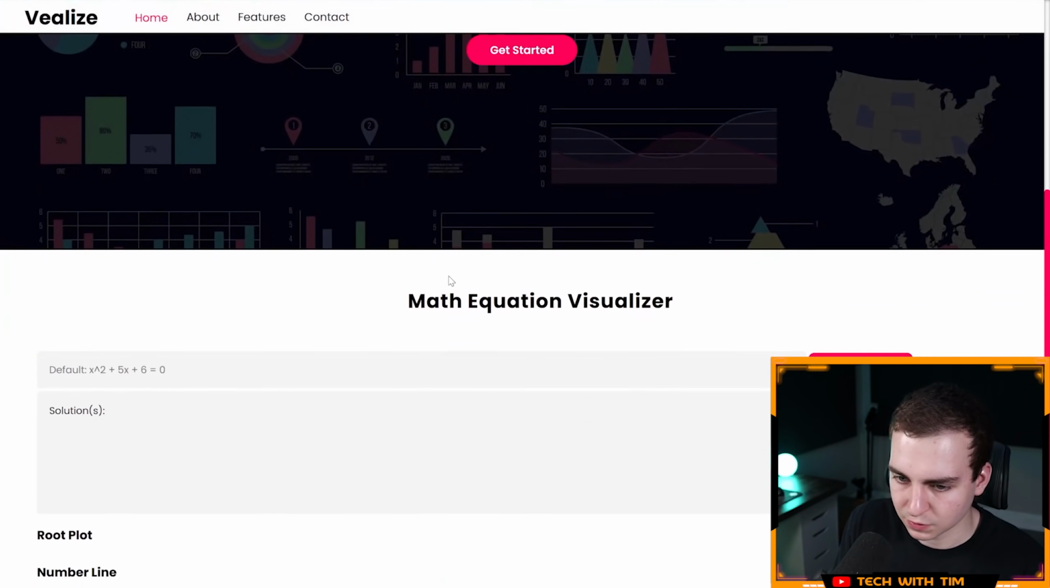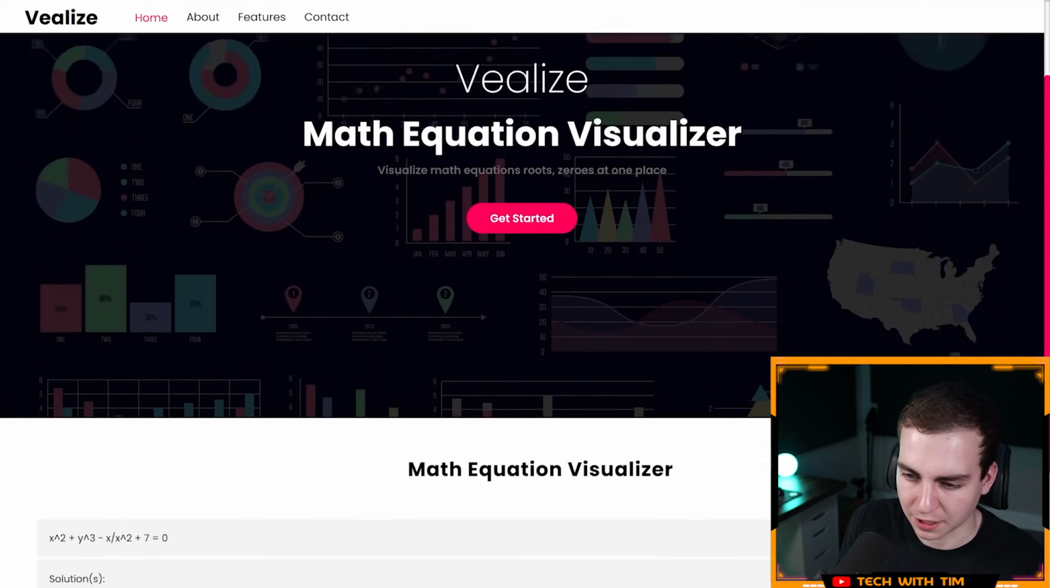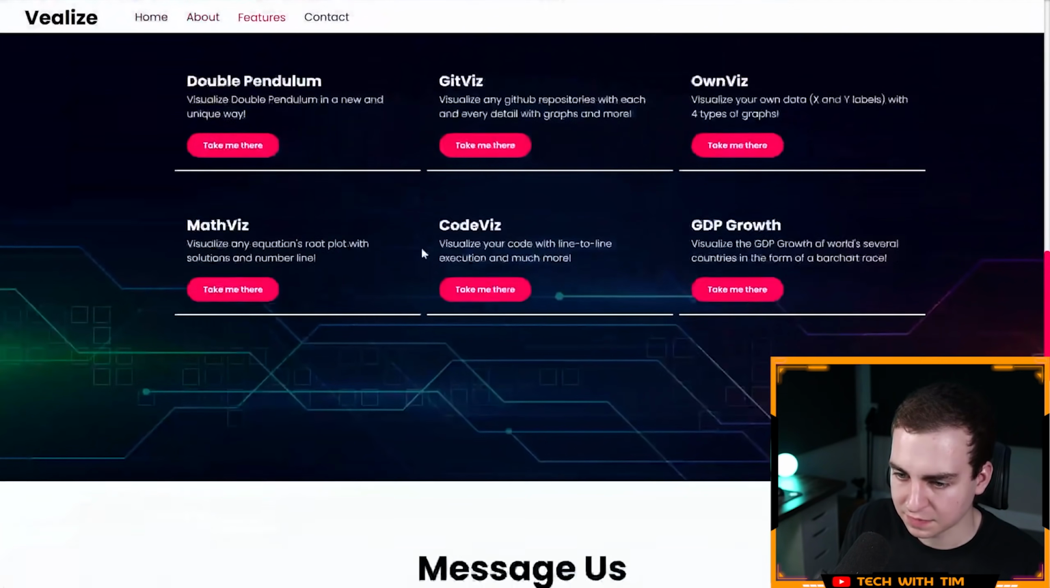MathViz, let's see what this one is. Math equation visualizer, okay. X to the exponent 2 plus Y to the exponent 3 minus X over X to the exponent 2 plus 7. Let's see what this gives us. Submit. Oh, I guess I have to make this an equation. Let's say equals 0. Okay, can you solve that for me? Submit solutions. Okay, so right away, I'm not really getting any output. I imagine the way I put the equation in is probably incorrect, but maybe it should give me some type of error message. So I'm just going to skip that one. I'll go on to the next feature.